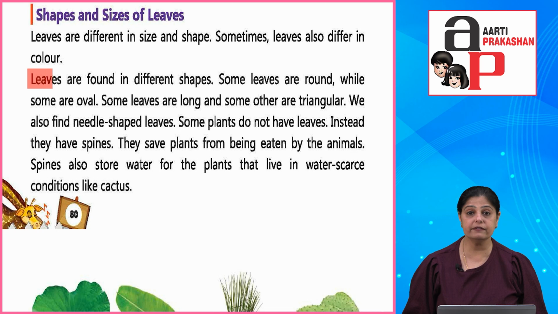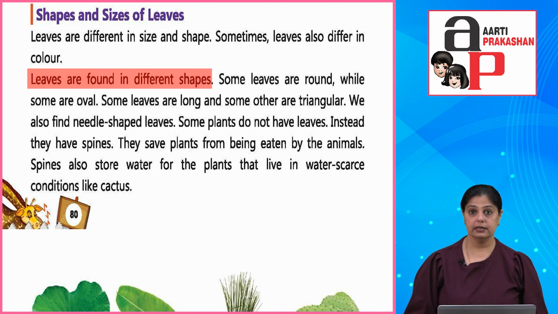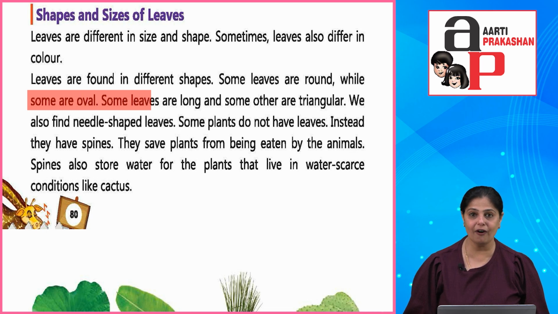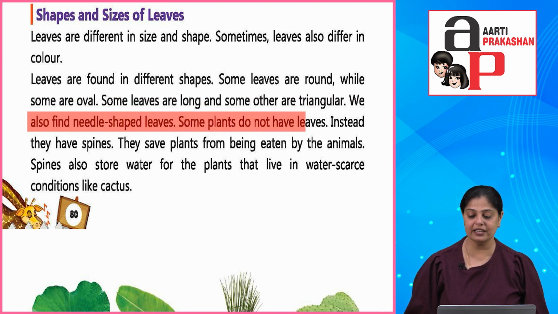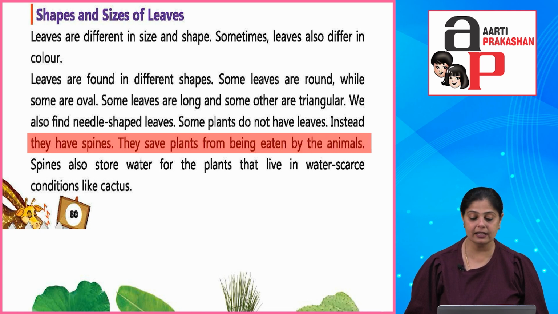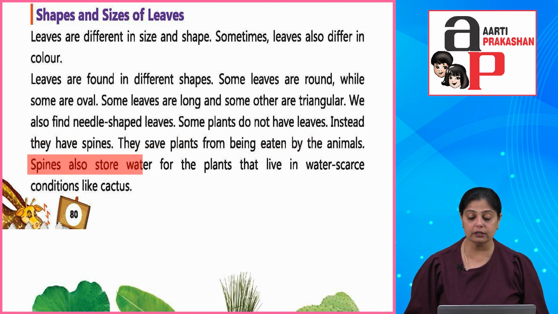Now leaves are found in different shapes. Some leaves are round while some are oval. Some leaves are long and some other are triangular. We also find needle shaped leaves. Some plants do not have leaves. Instead, they have spines. They save plants from being eaten by the animals. Spines also store water for the plants that live in water scarce conditions like cactus.